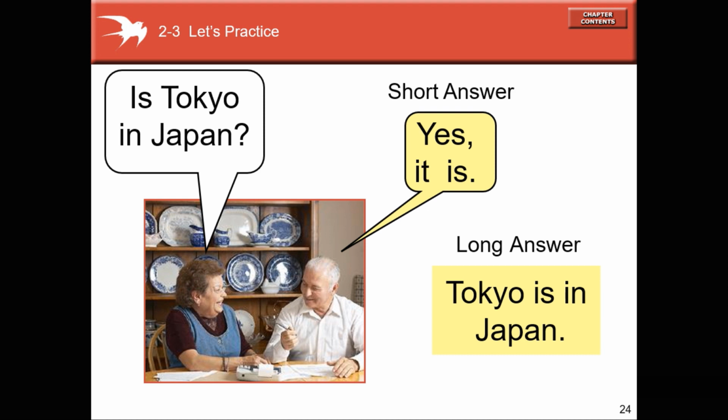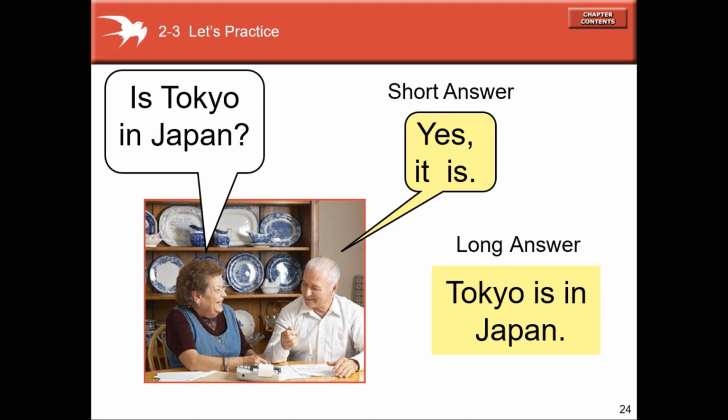Is Tokyo in Japan? Yes, it is. Long answer: Tokyo is in Japan. Tokyo está no Japão. Is Tokyo in Japan? Tokyo está no Japão. Okay? Tokyo is in Japan.